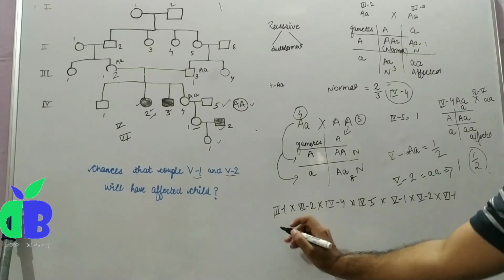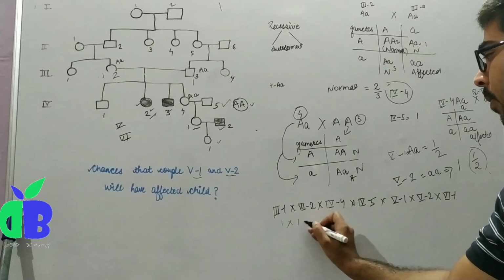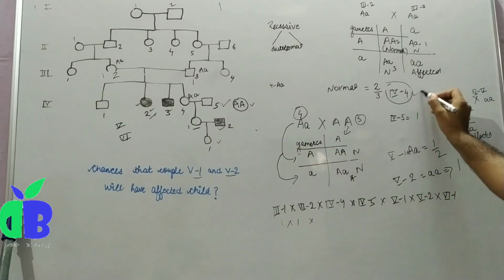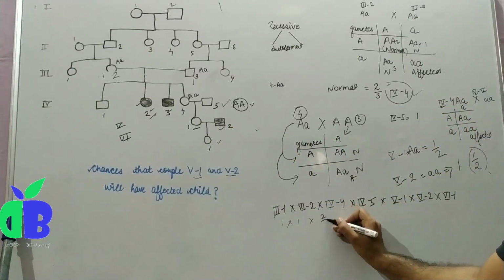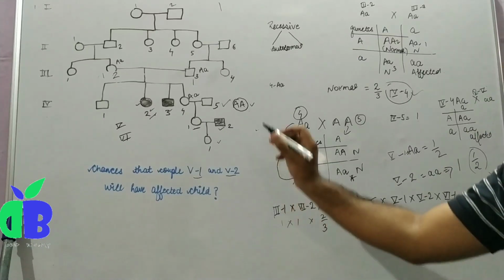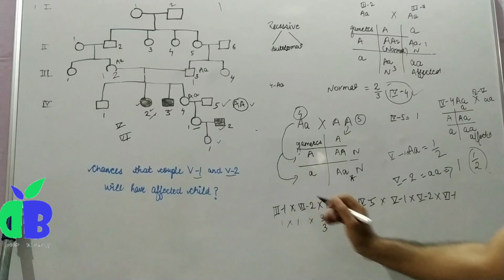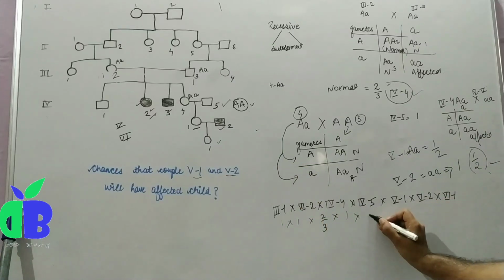The probability of 3-2 and 3-3 is 1. The probability of 4-4 is 2 by 3. The probability of 4-5 is 1. The probability of 5-1 is 1 by 2.